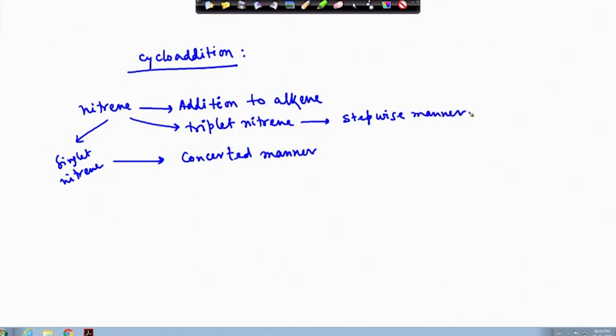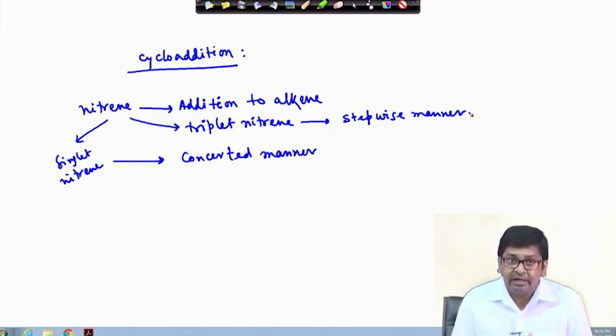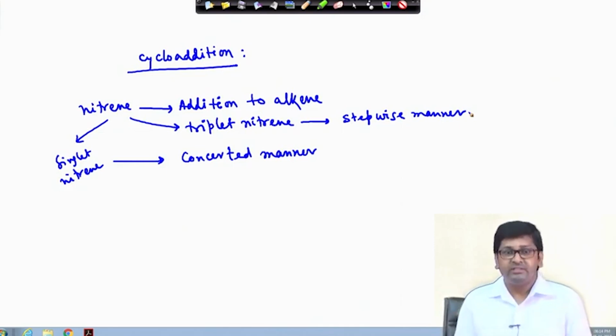We have discussed these mechanisms, how the stepwise and concerted reactions go, in a very detailed way in the case of carbenes. So, here we will not discuss those in detail, but it is a similar mode of action: concerted in the case of singlet nitrene, and stepwise in the case of triplet nitrene.